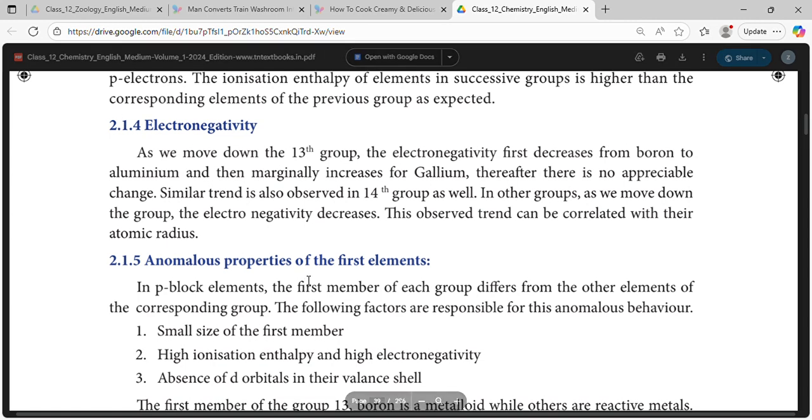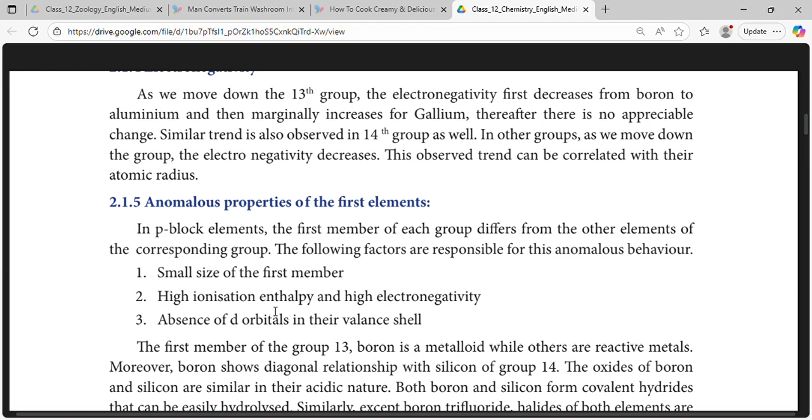Anomalous properties. Anomalous properties of the first elements. In the p-Block elements, the first member of each group differs from the other members of the corresponding group. The following factors are responsible for this anomaly: small size of the first member, high ionization enthalpy and high electronegativity, and absence of d orbitals in their valence shell.